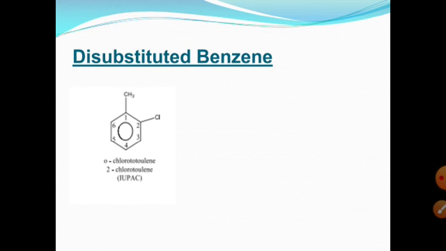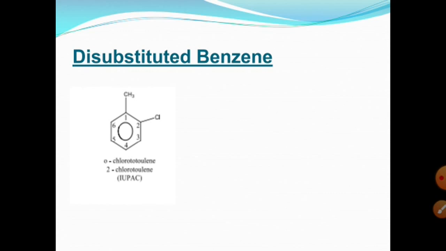Chlorine is in the second position, and the 1,2 position is known as ortho, represented by a small o.